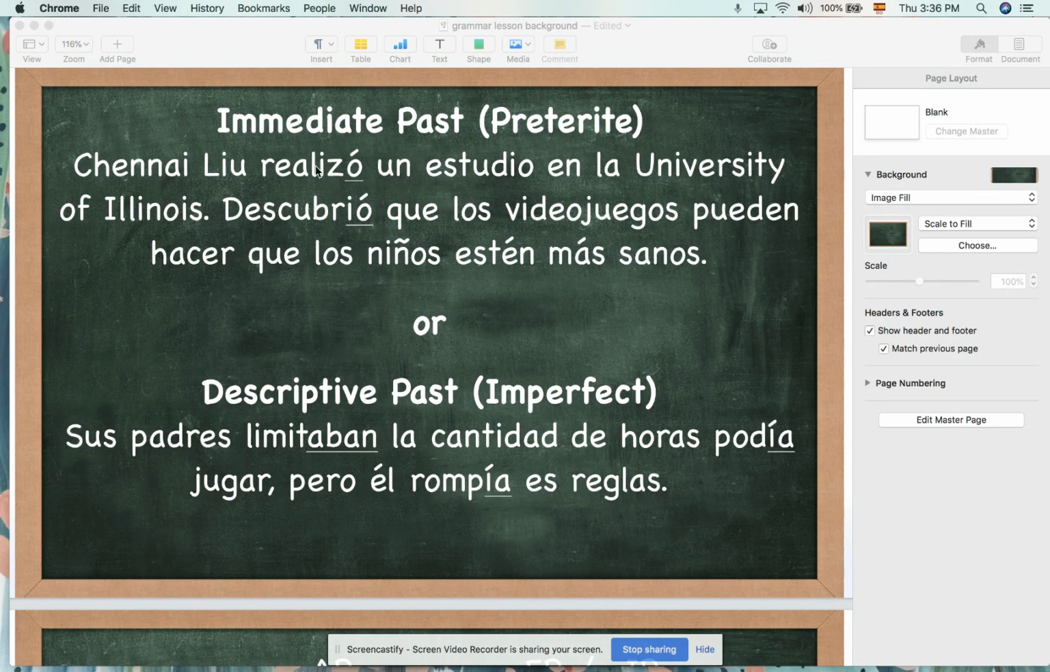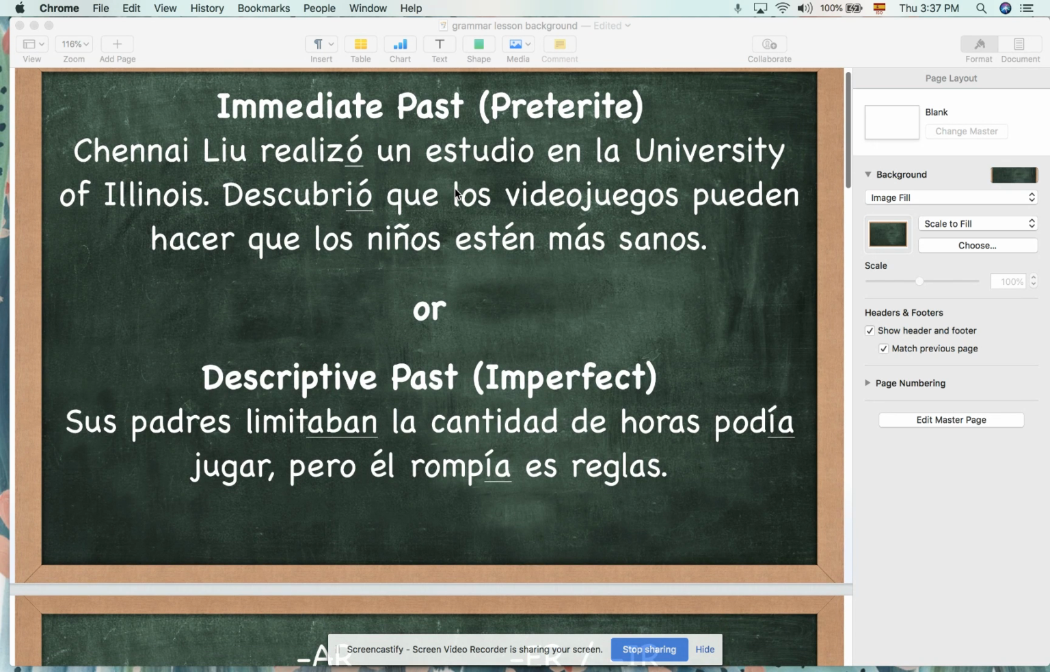And in the article that you're reading for this unit about video games, here's a sentence or a couple of sentences that have really good examples of the immediate past tense. Chenai Liu realizó un estudio en la Universidad de Illinois. Descubrió que los videojuegos pueden hacer que los niños estén más sanos. Okay? So the immediate past tense is something that happened one time, like a snap, immediately.